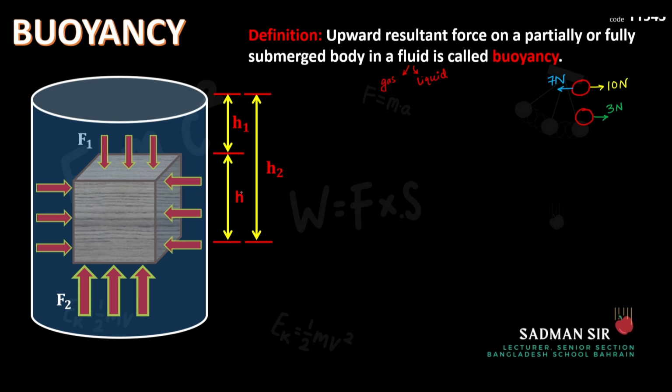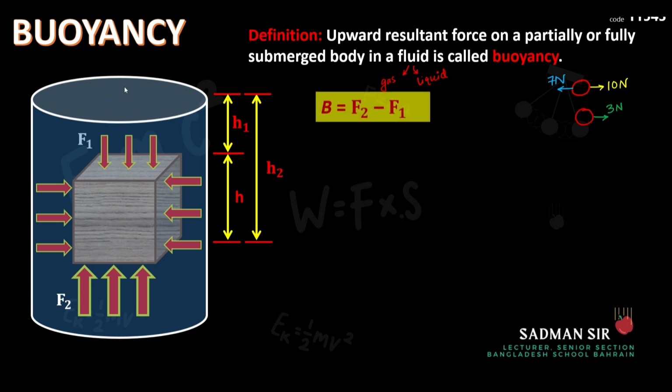So again, h is the height of the object, and h1 is the depth of the top surface of the solid object from the free surface of the liquid. And h2 is the depth of the bottom surface of the solid from the free surface of the liquid, okay?